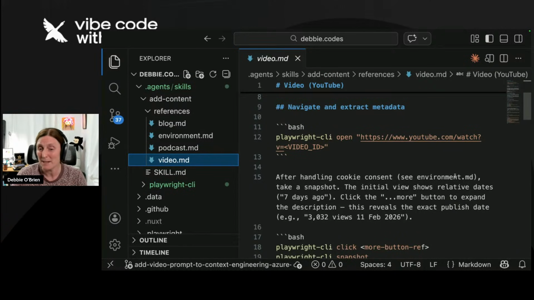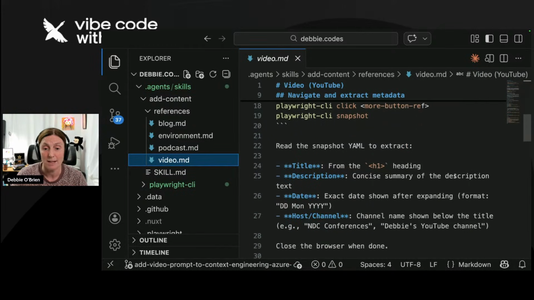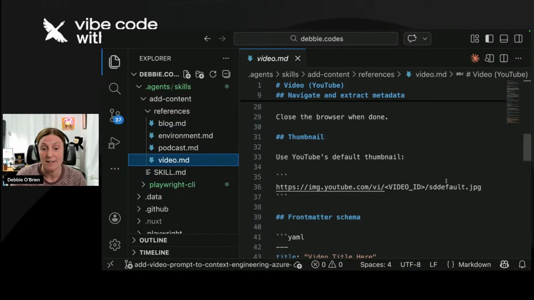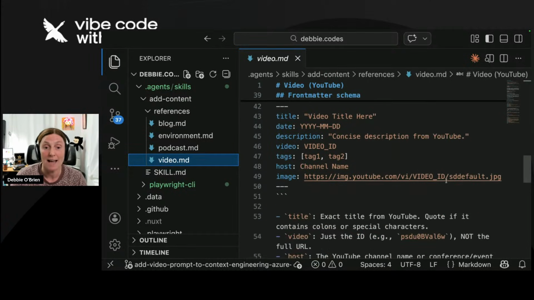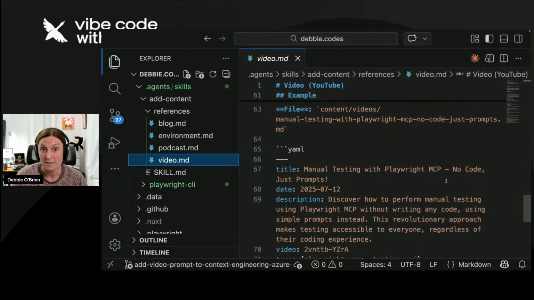So here, I'm basically explaining what it needs to do. And this Goose actually built this skill for me. So I didn't even write this myself. That's the cool thing about using AI. You can get AI to create the AI tools for the AI. So this tells it how to get everything it needs and how the front matter is set out. So that's the video resource, right?